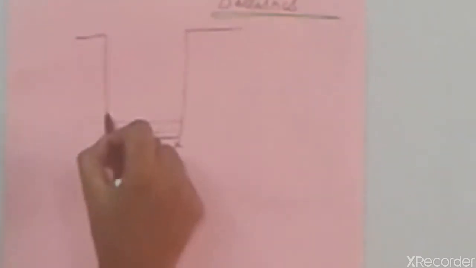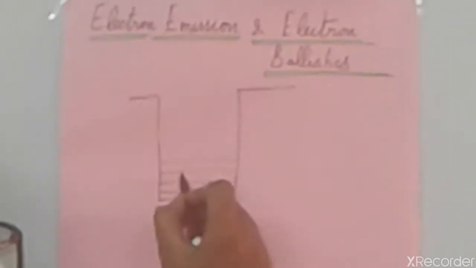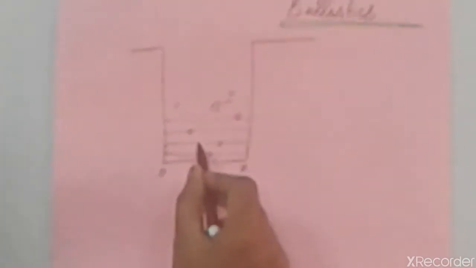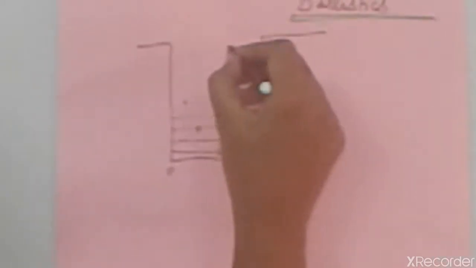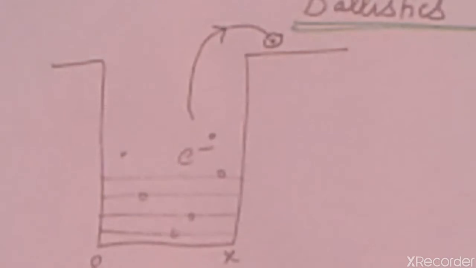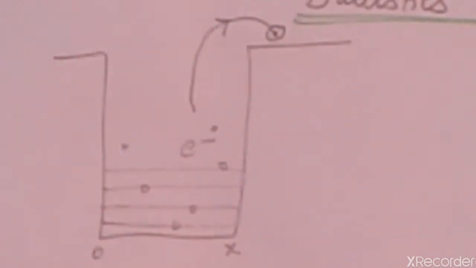Inside this potential well, the electrons of all the atoms are in different energy levels. These electrons are free to move inside the solid. Actually these electrons reside in a lattice and they vibrate. When we give a small amount of energy, these electrons are free to move from one lattice to the other. But they cannot come out of the solid. This is not possible at room temperature, or if there is no disturbance.